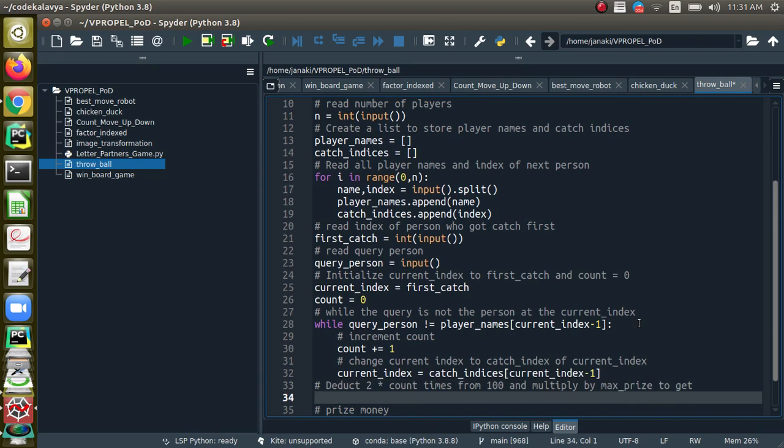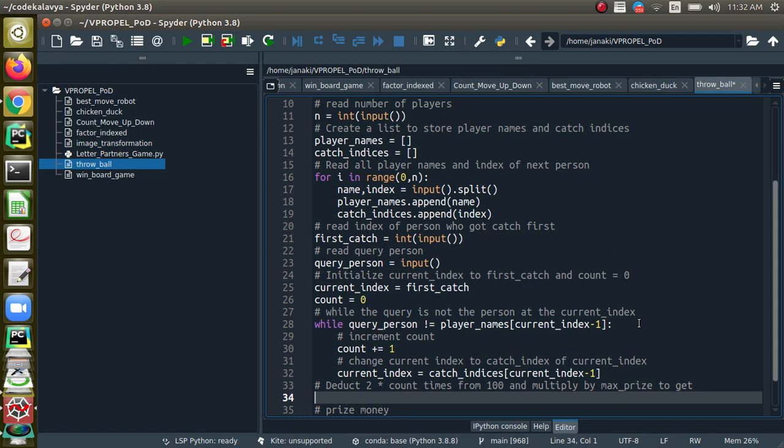Of course, it is not given in the problem that the query person may be a person who is not in the list. So we are assuming that that person will be in the list. If you want to handle that case also, then we should add one more condition for this while, that is while current index is not equal to 0 also, because it's given in the problem that the next person's index value will be 0 if that is the last person. But no such information is given, so let's hope that the query person will be in the list.